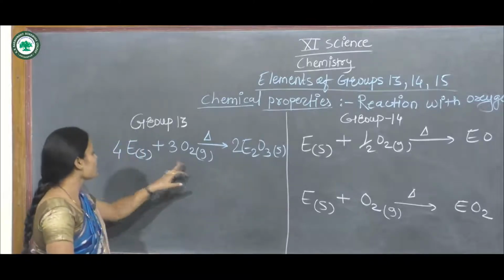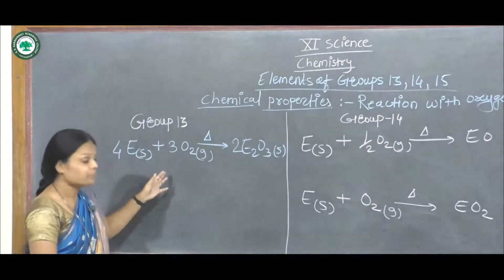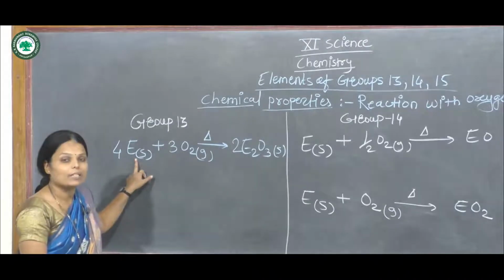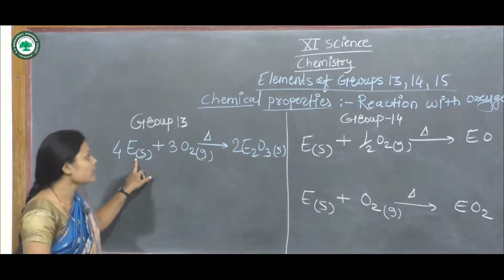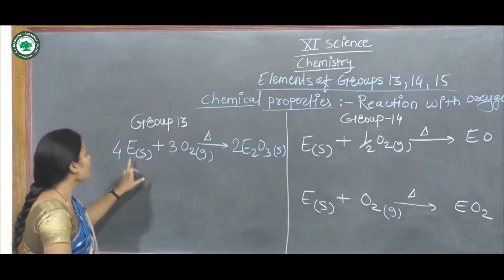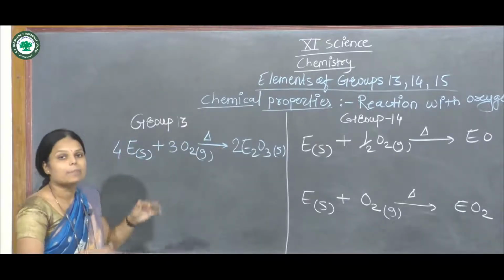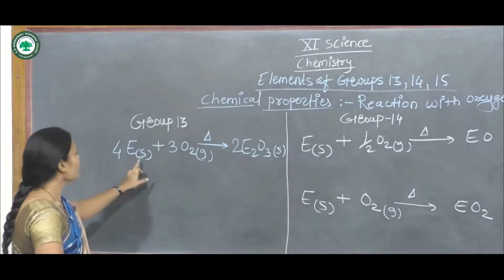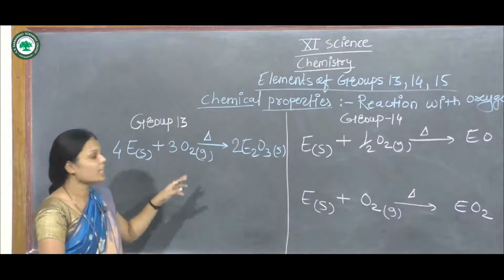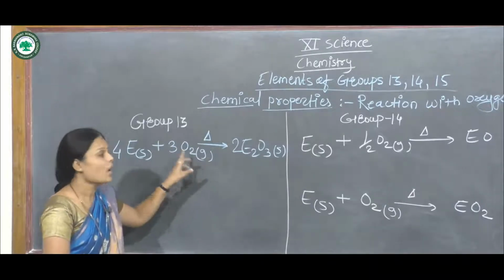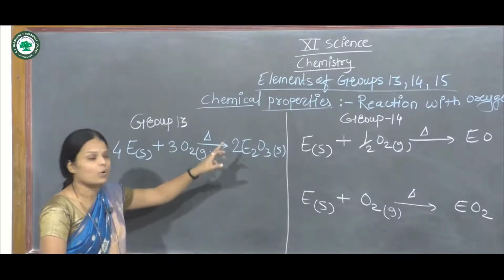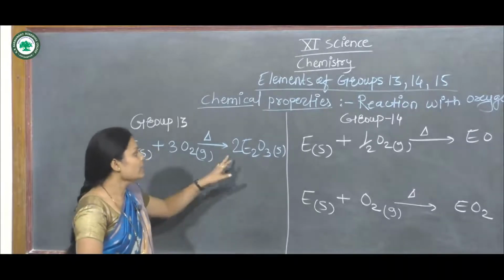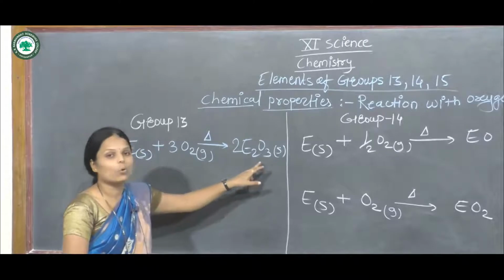Now in this reaction, E means an element of group 13. 4E solid reacts with 3 molecules of oxygen gas on heating in air or oxygen, and forms the oxide 2E2O3.